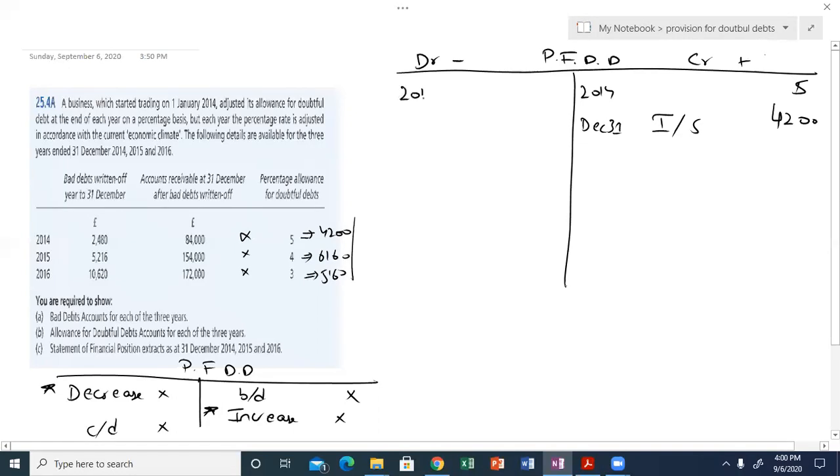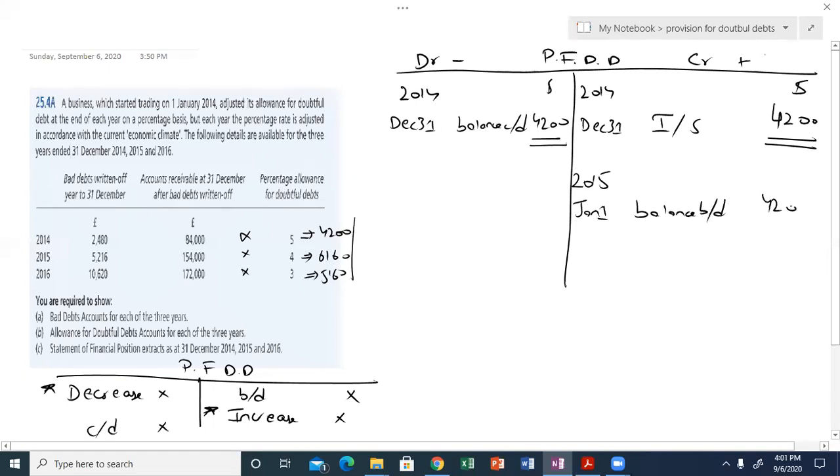Now we have to do balancing. The larger side is the credit side and the smaller side is the debit side. In the provision case, whether provision is increasing or decreasing, the balance carried down, the shortage, will always be on the debit side. It means the debit side will always be the smaller side and the credit side always the larger side. Till 2015, January 1st, first of all I will put the opening balance, and the opening balance is 4200. Closing will become opening balance, and in this year provision will be charged at the end of the accounting year.